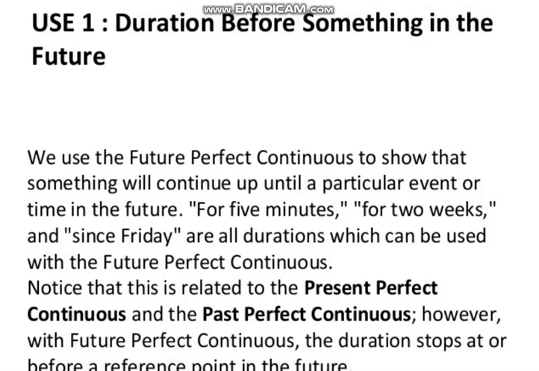As you can see, for 5 minutes, for 2 weeks, and since Friday. These are the specific times mentioned in this tense, all durations which can be used with the future perfect continuous. These are all durations: for 5 minutes, for 2 weeks, since Friday, since morning, before 7 o'clock. So these are all just expressing time. Notice that this is related to the present perfect continuous and the past perfect continuous. However, in the future perfect continuous, the duration stops at or before a reference point in the future.